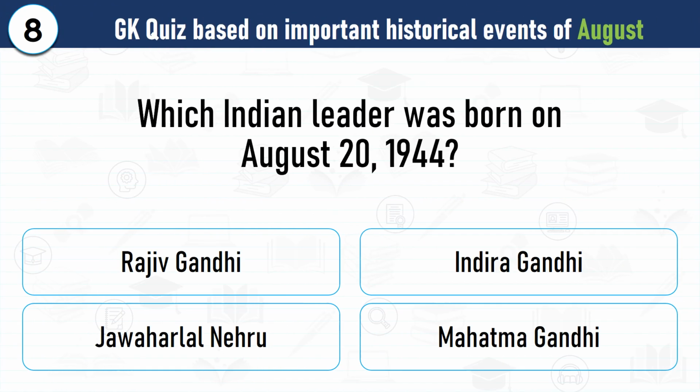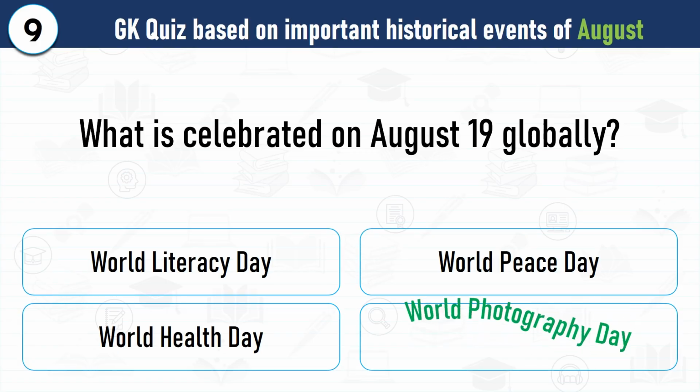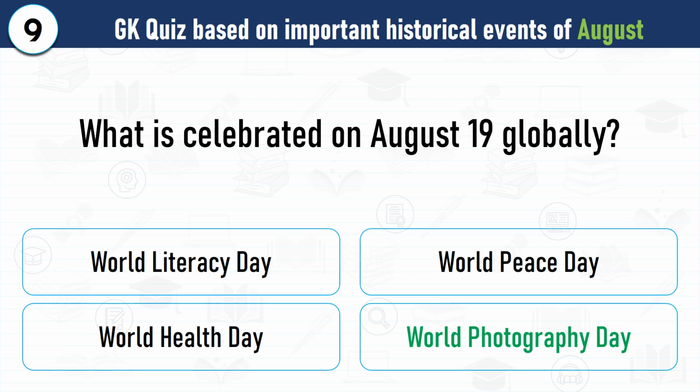Question number 8. Which Indian leader was born on August 20th, 1944? Correct answer is Rajiv Gandhi was born on August 20th and became India's 6th Prime Minister. Question number 9. What is celebrated on August 19th globally? Correct answer is World Photography Day is celebrated on the 19th of August globally.